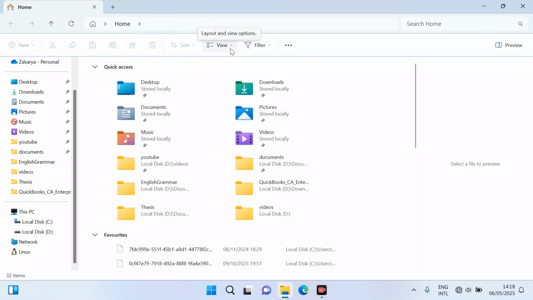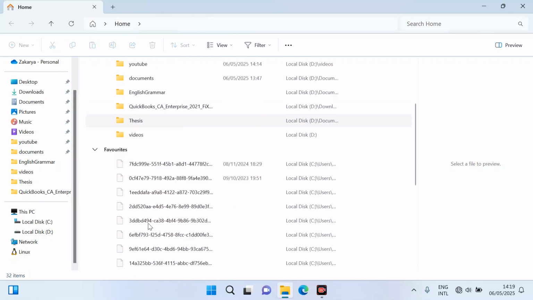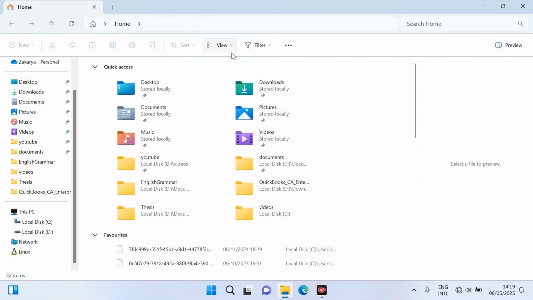So if you look at the view option, you can see this tiles option, which displays these applications as tiles like this. If you select content, you can see they are shown as content right now, and we just want to select tiles back.